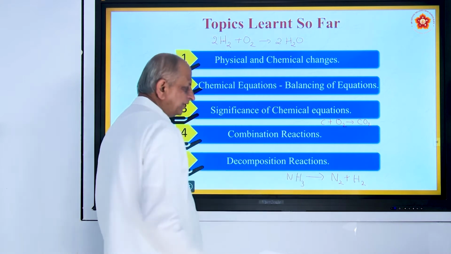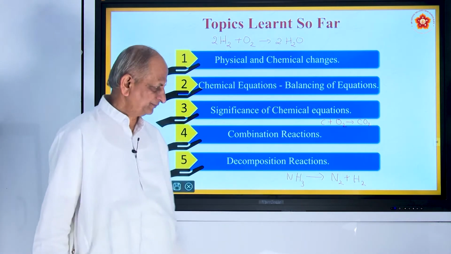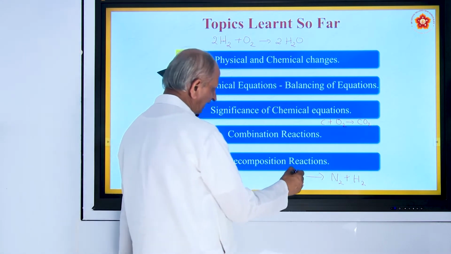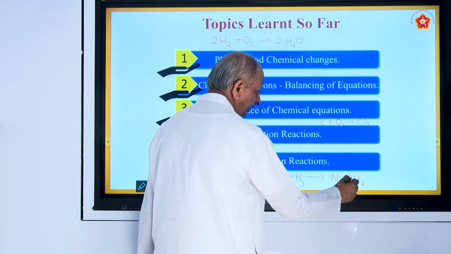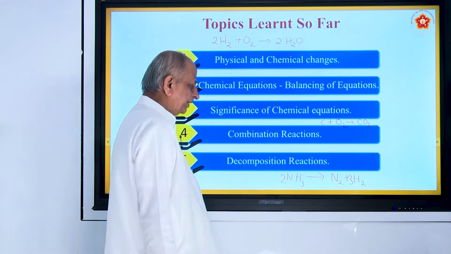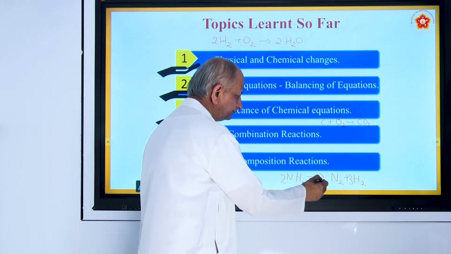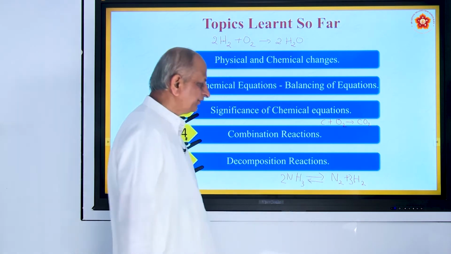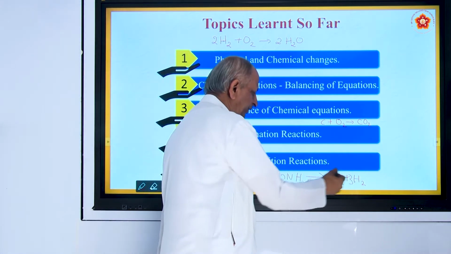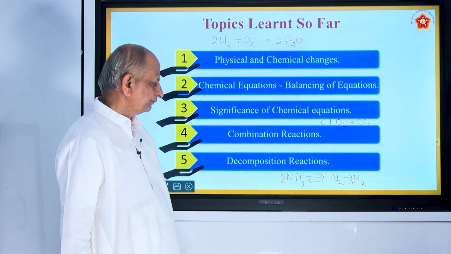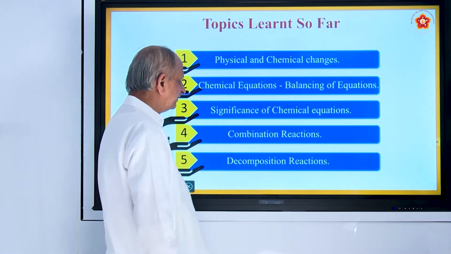So a substance decomposes into 2 or more substances, and if you balance it, it will be 2NH3 gives N2 plus 3H2. So that is an example for decomposition reaction, and this is also called reversible reaction because you can combine these two and get ammonia. So this already you have studied in the previous classes.